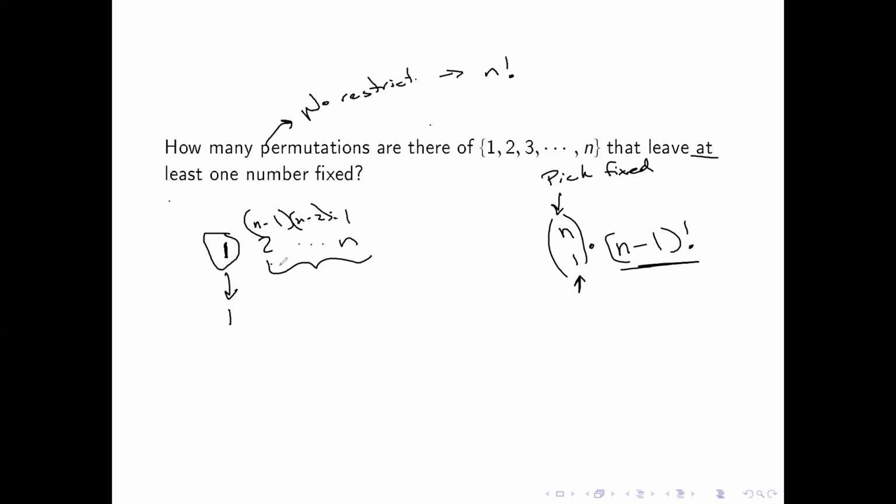And then I had 2 happen to go to 2. And then everything else is all mixed up. Well, that would be inside of here if I picked 1 as my first number. But if I picked 2 and I sent it to 2, and then I just happened to pick 1 and it went to 1, that would also be in here, which means I have just double counted the situation where both of them were in there.